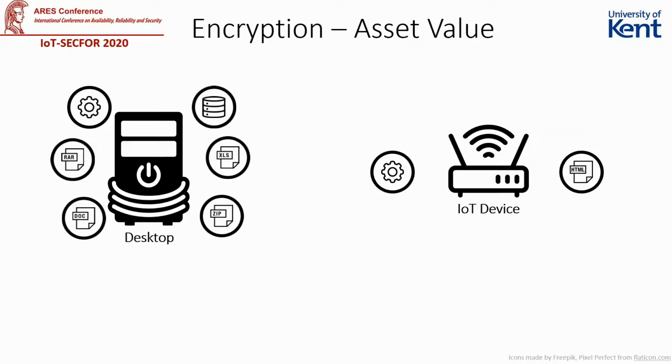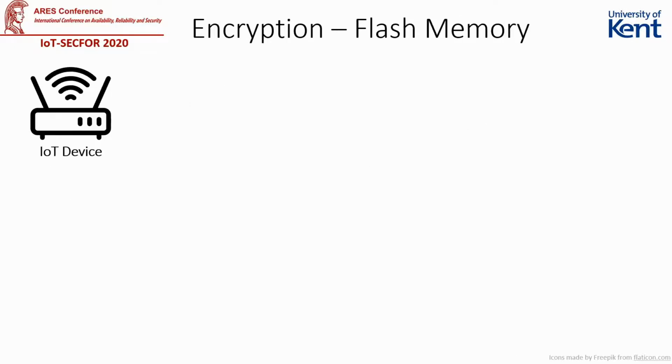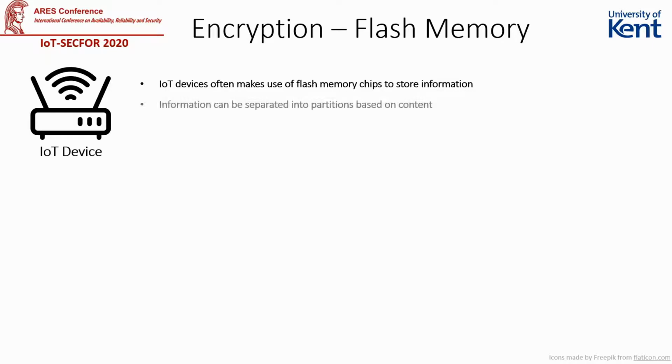In order to do this, it needs to find a way to permanently disable the devices it infects. IoT devices often use flash memory to store all of the required data to run the device. This data is often separated into partitions based on its contents, such as the bootloader, the file system, or configuration files. However, how these partitions are set up will vary based on the device. The developers may choose to have multiple file systems or configuration partitions, for example.